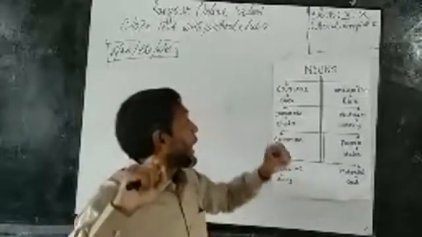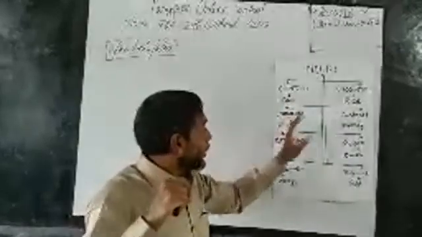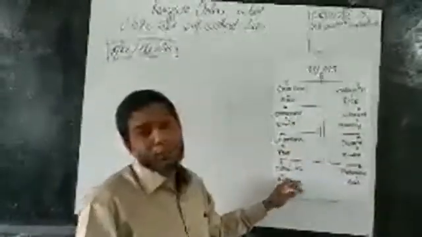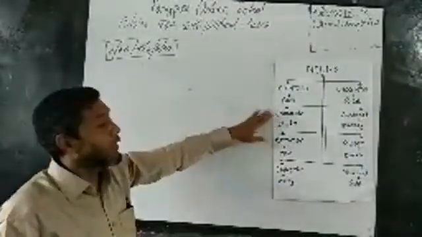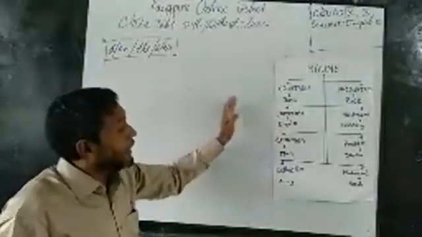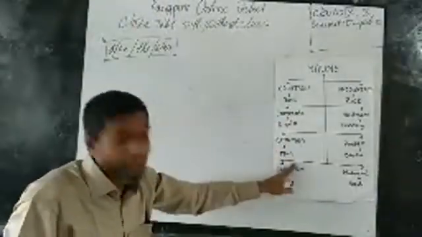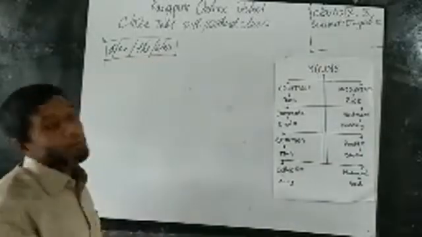So what are the countable, concrete, common and collective nouns? These four nouns, when I use them in a sentence, must take a, an, or the, or is, or are before them.